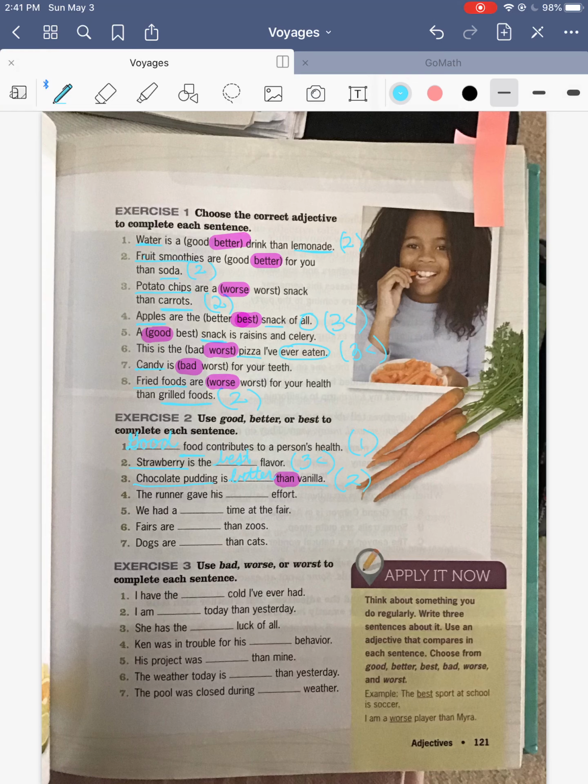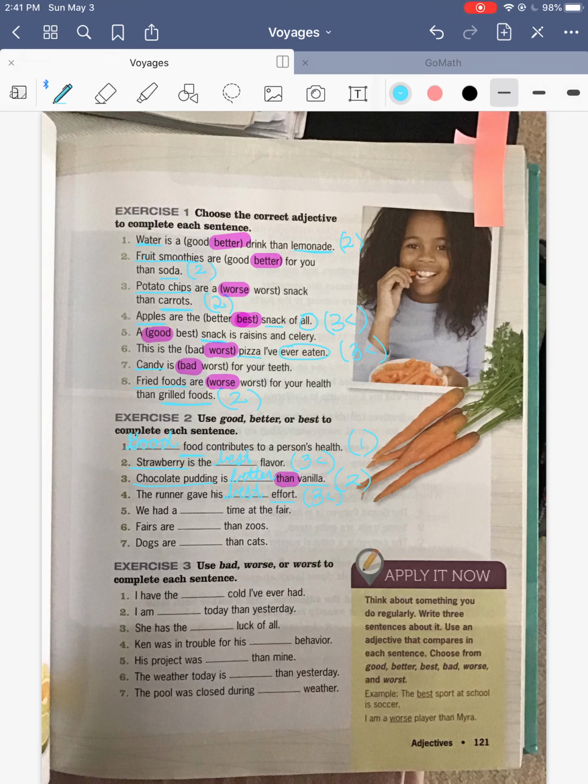The runner gave his blank effort. His good effort, his better effort, or his best effort. So he's comparing his effort to the other times he raced. So we're going to say 3 or more. That one's kind of harder to explain, but he's doing his best job. So of all the jobs he's done, this is the best time he's run, or he's tried the hardest.